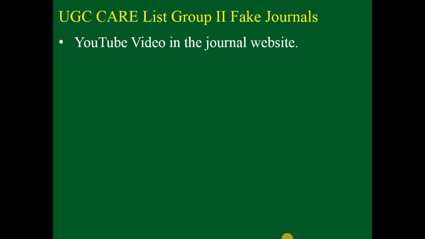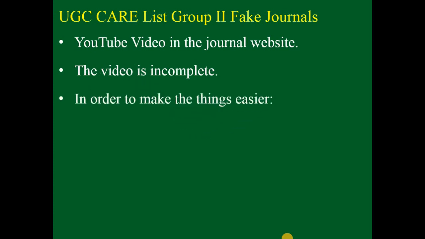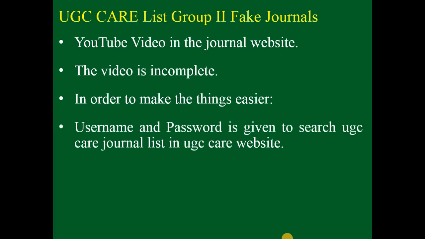But if you look deeply, the YouTube video is incomplete. There is one more step which is not shown in the video. So we have to be very careful and verify exactly whether the particular journal is in UGC CARE list Group 2 or not. In addition to that, to make things easier, on their journal website itself they have given a username and password to log in to the UGC CARE list website and search whether the journal is in UGC CARE list Group 2 or not.